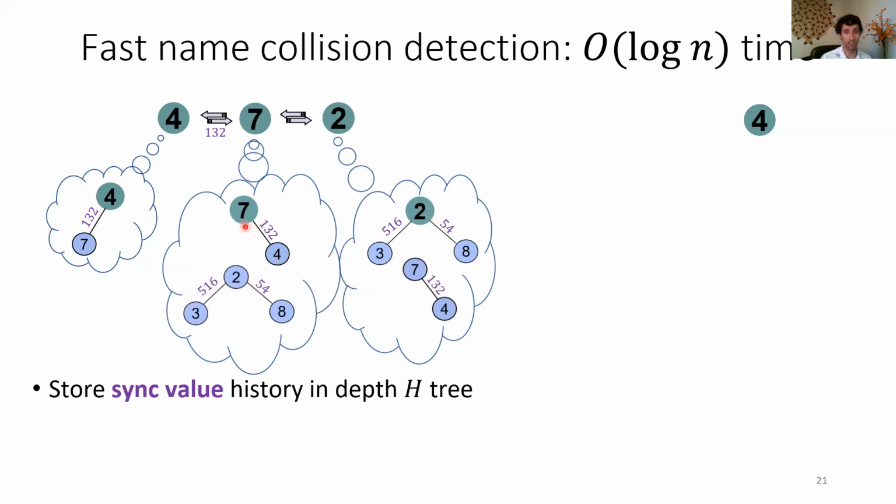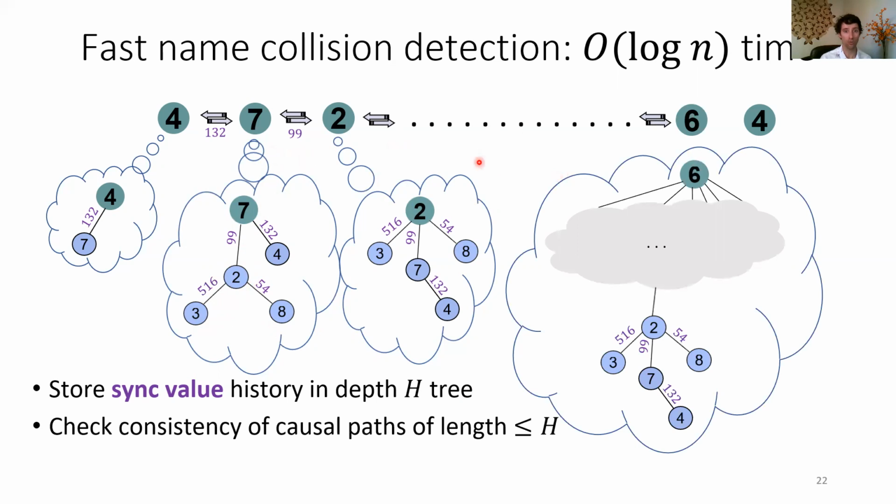So now agent 7 and agent 2 are going to, again, share the sync value with each other, but now they're going to have a longer tree. So from agent 7's perspective, it says, hey, I interacted with agent 2. We shared the sync value 99, but then agent 2 had interacted with 3 and 8 and shared these sync values. This is going to let us more indirectly detect name collisions.